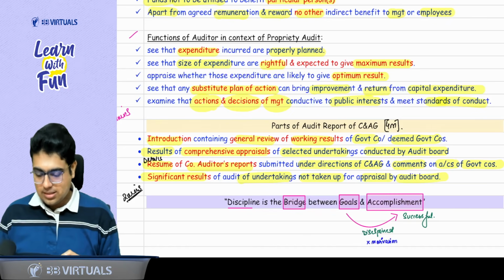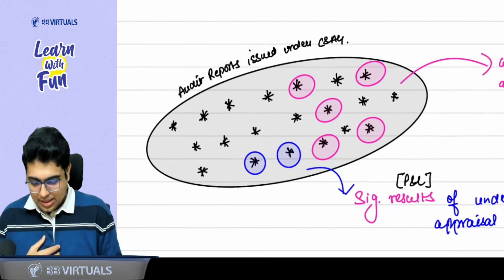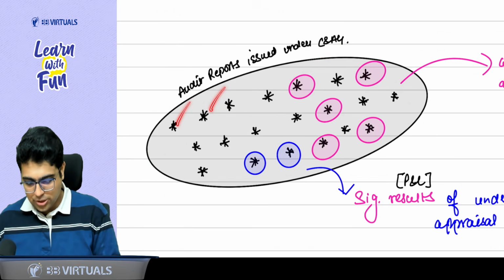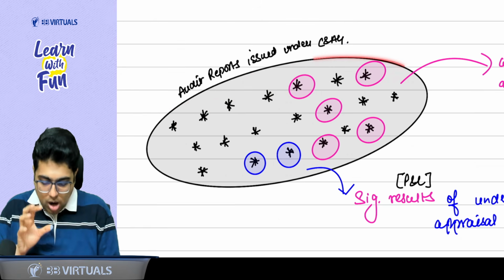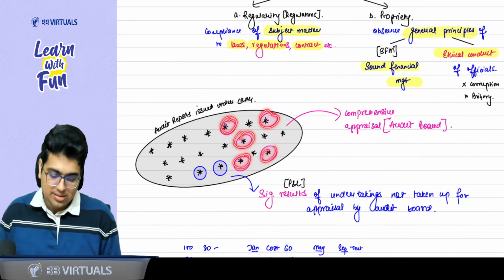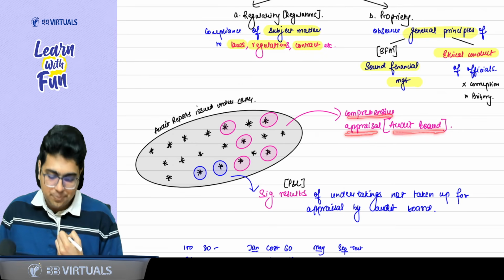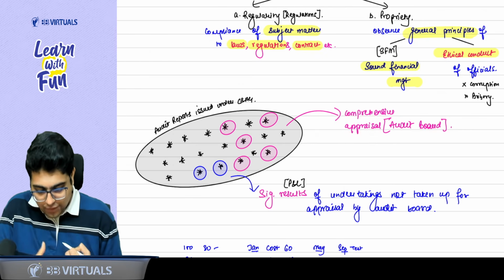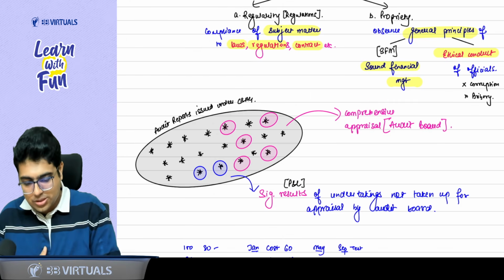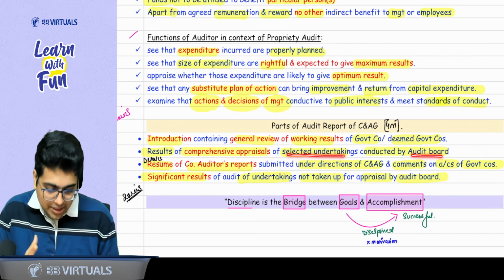Then, sir, after this, you know what? Let's say the total audit reports issued under CNAG, these are the total reports. Audit report 1, audit report 2, audit report 3, audit report 4. Now, out of all these audit reports, certain audit reports are selected. They are selected for comprehensive assessment or appraisal by the audit board. Okay, sir. So whatever audit reports have been selected for comprehensive appraisal by the audit board, they should also be mentioned in the report. So see what it says. Results of comprehensive appraisal of selected undertakings done by the audit board.